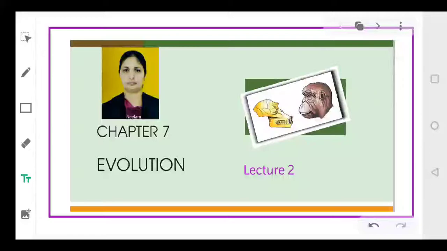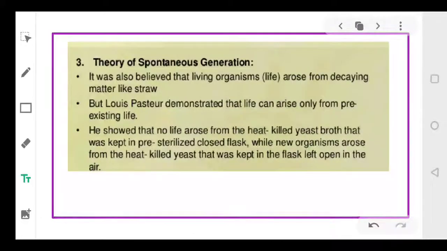In the last topic, we discussed the theories of evolution, and now we'll continue with that topic in today's video. So, we'll come to the third theory. So far, we've discussed two theories. The very first was the theory of special creation, and the second was the theory of panspermia. Right, everyone? Now we'll come to the third theory, that is called the theory of spontaneous generation.